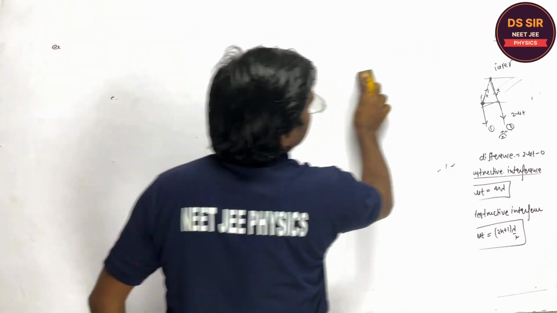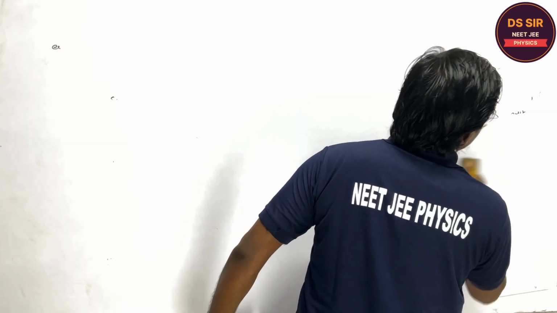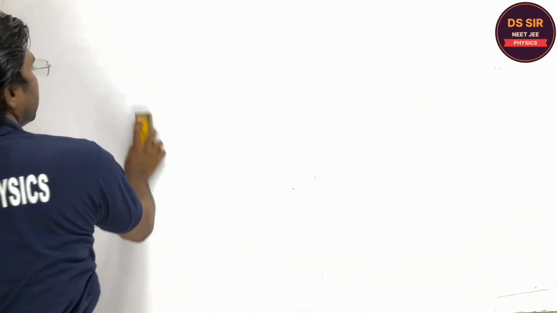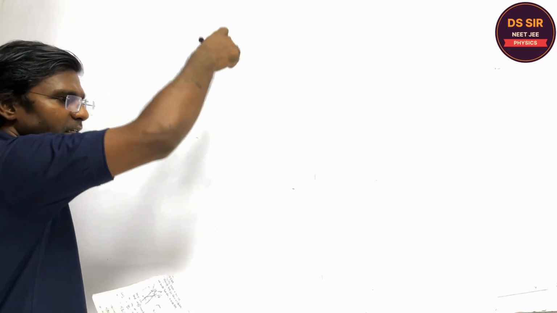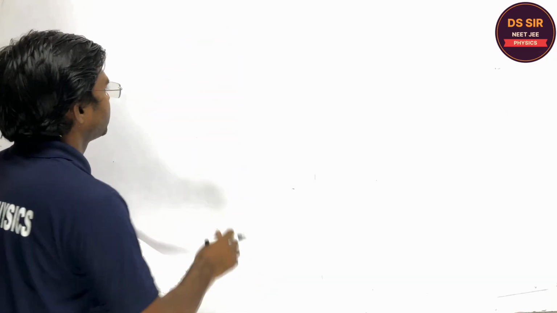Listen, one more thing. This is the normal incidence, right? So this was the theory for the normal incidence. Normal incidence means the light is incident perpendicularly to the surface.